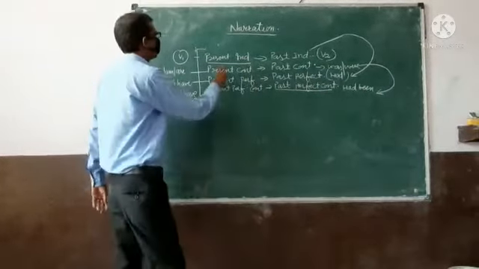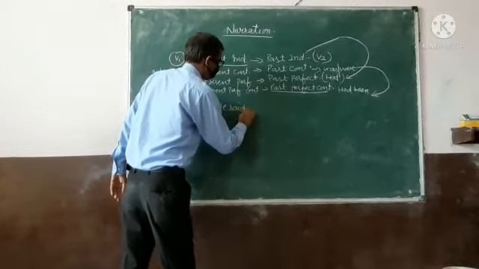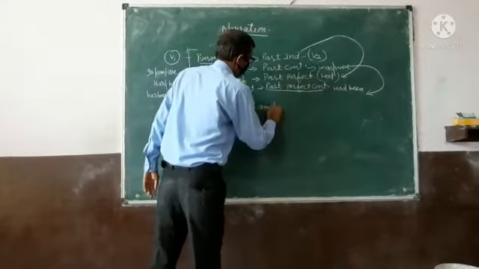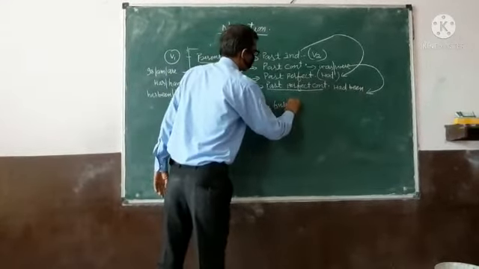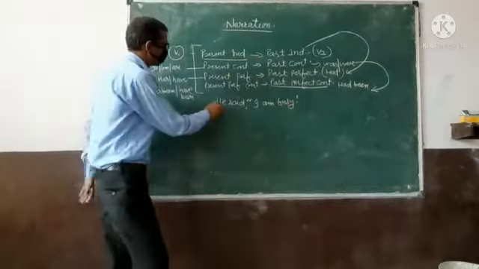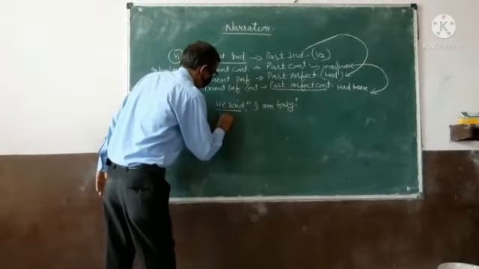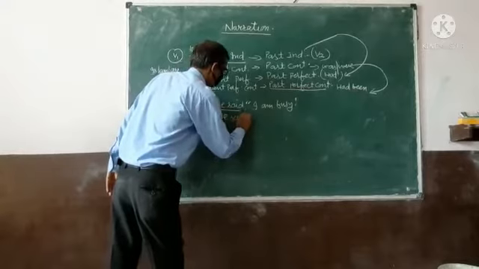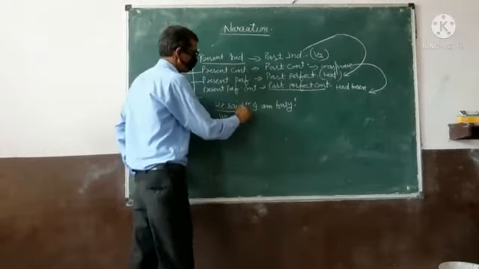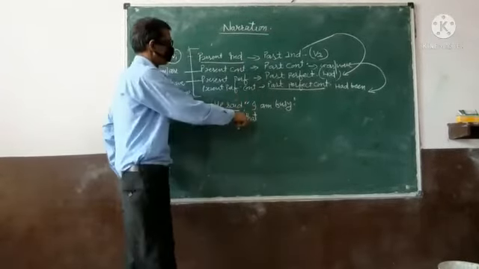For example, he said, "I am busy." Now we have to remove the inverted commas and in their place we put the conjunction "that."